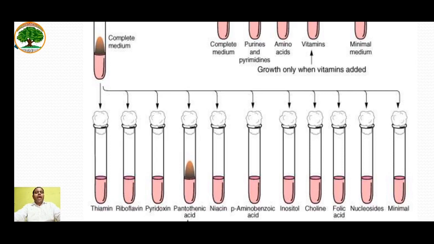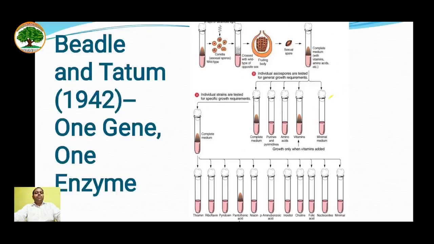the pantothenic acid containing gene was disrupted and it was not able to grow without the pantothenic acid, means it was not able to synthesize the pantothenic acid. Therefore, it became auxotrophic mutant for that. This experiment showed that a single gene is responsible for a single enzyme which helped in synthesis of pantothenic acid. But later it was thought that a single gene can also produce multiple enzymes or multiple polypeptides.